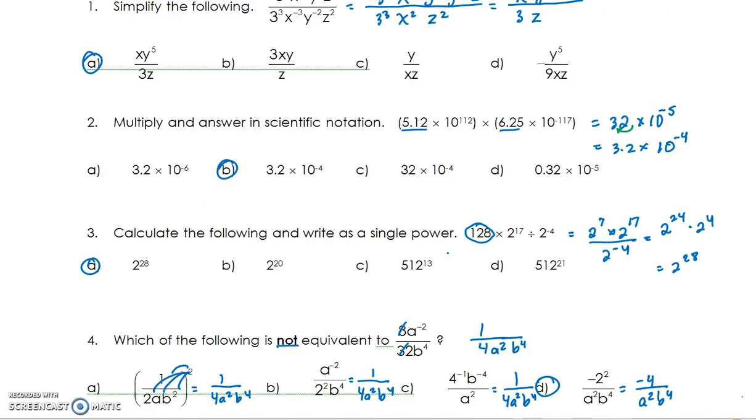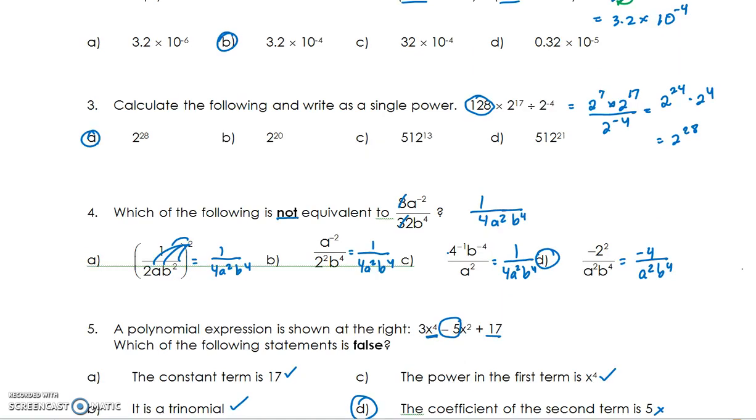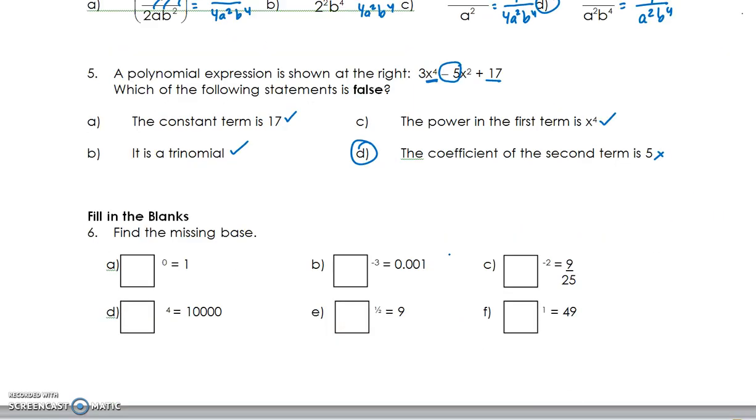Remember to double check all of your multiple choice. Be absolutely certain you've checked the wrong answers are wrong. Number 6 is testing you on some of your exponent skills.